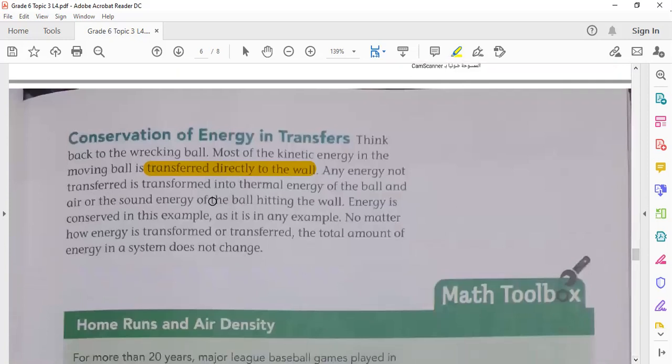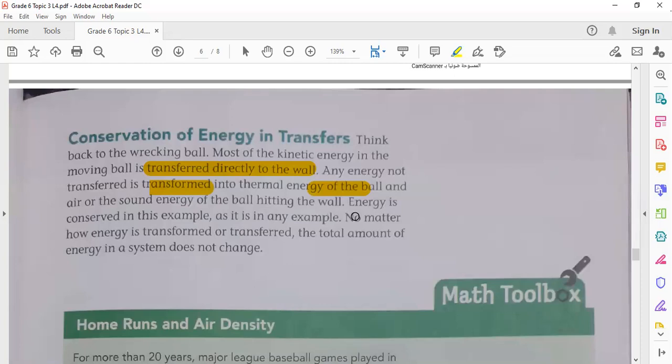Most of the kinetic energy in the moving ball is transferred directly to the wall. Any energy not transferred is transformed into thermal energy of the ball and air, or the sound energy of the ball hitting the wall. Energy is conserved in this example, as it is in any example. This is another example of how energy is conserved.